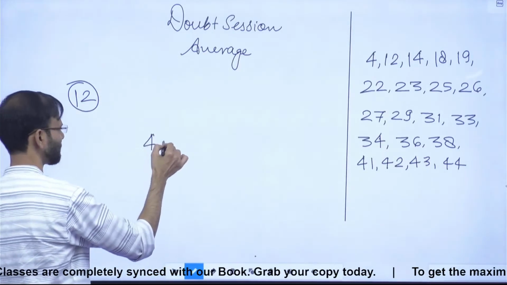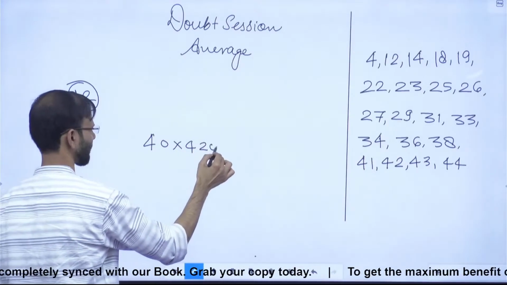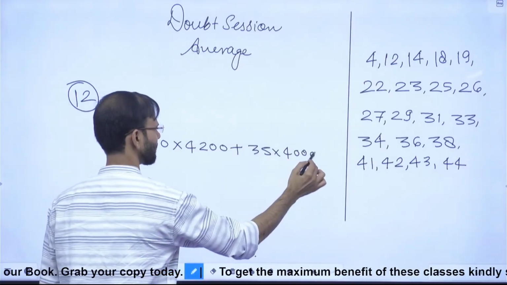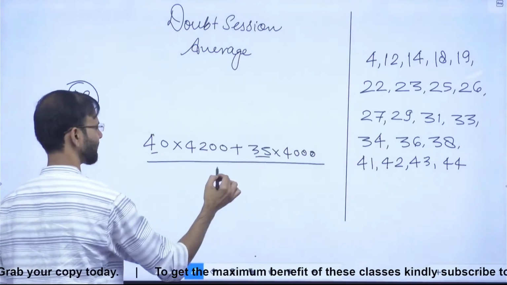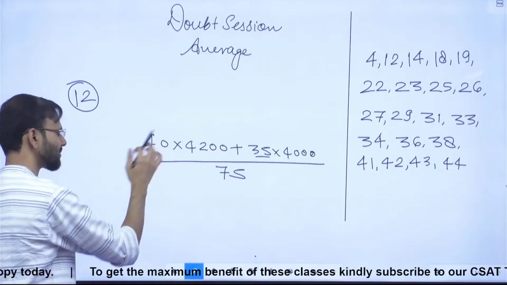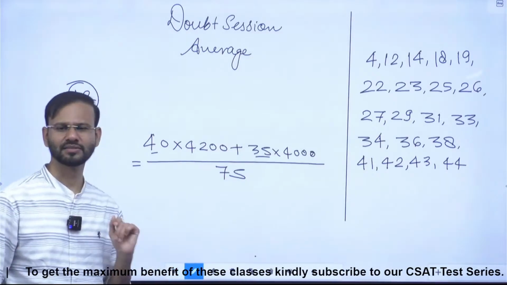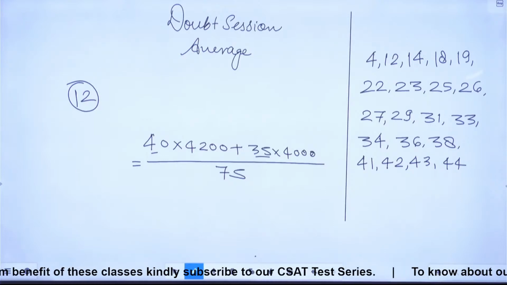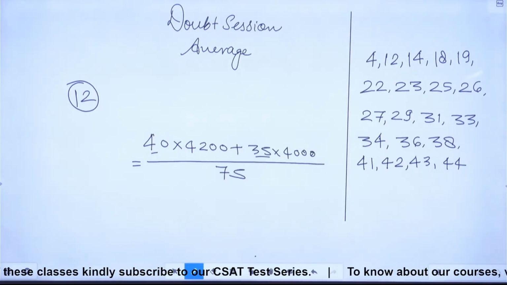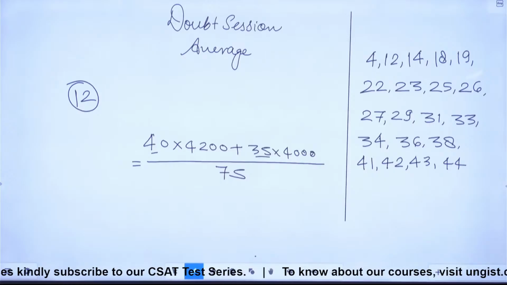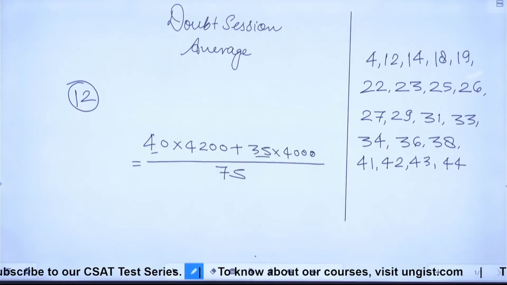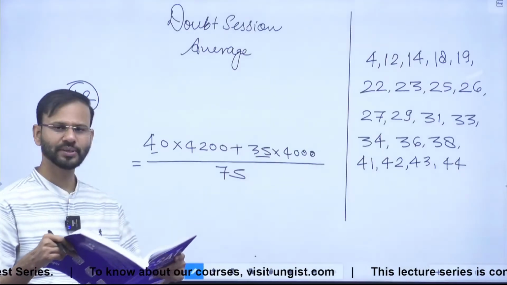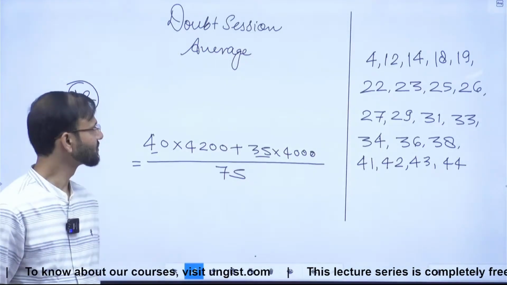So 40 into 4,200 plus 35 into 4,000 divided by 40 plus 35, which is 75. So this will be the average. This is the answer. Correct everybody? So for these type of questions you have to go traditionally only. All right? Okay. So shall we move now guys to the next question? This was question number 12.